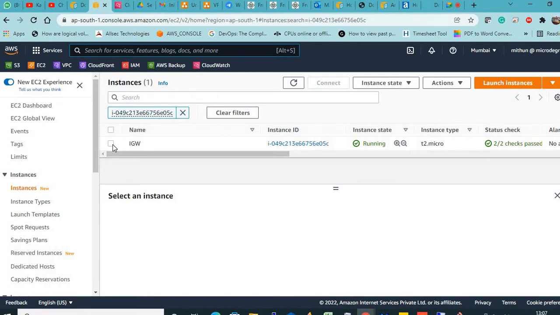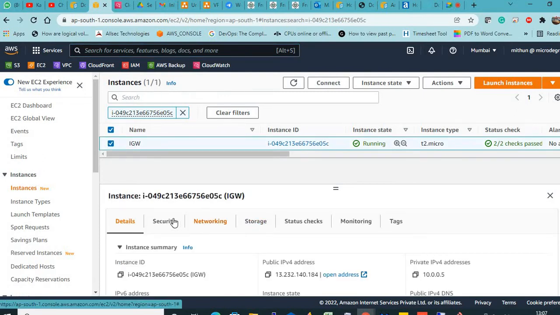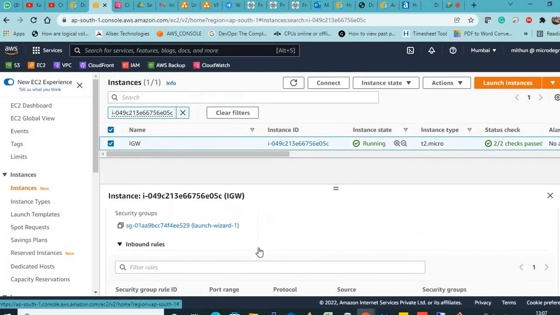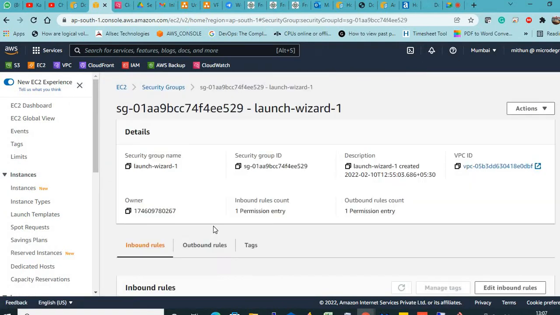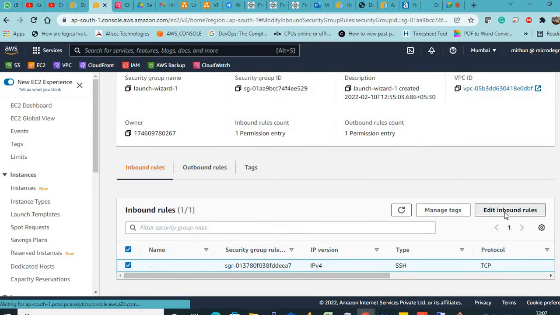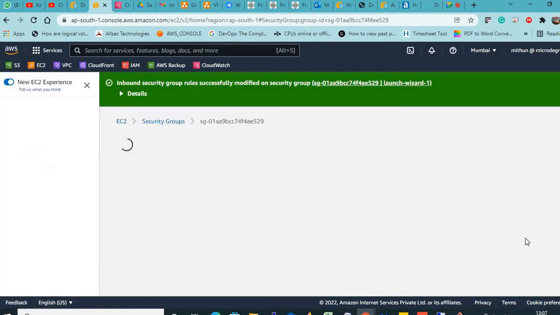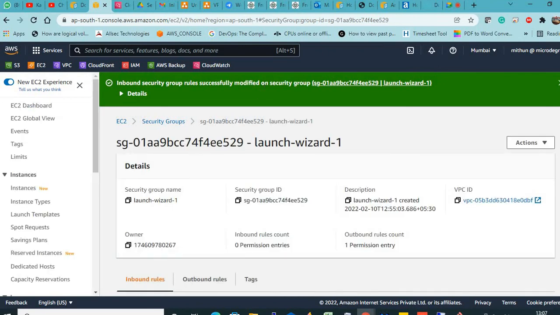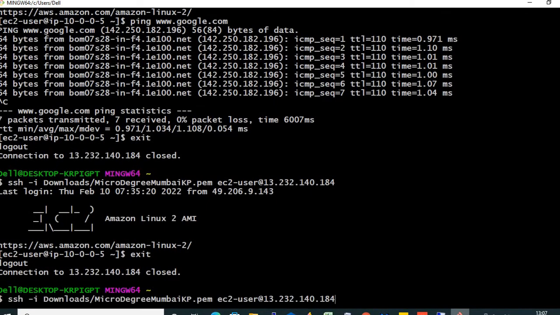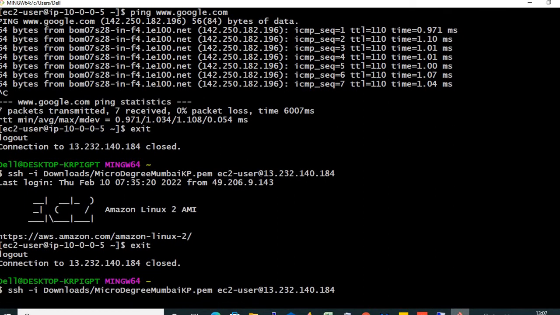Okay, now I'll go to the security group. Click on the security group. Edit inbound rules. Delete and save rules. Okay, I removed the rule. Now you see, gone.